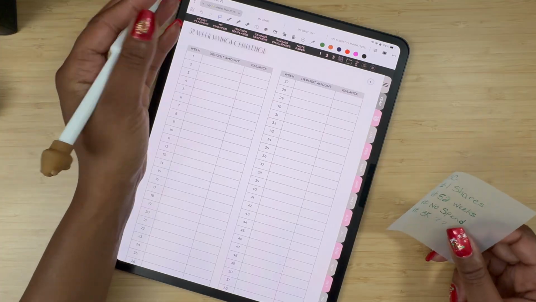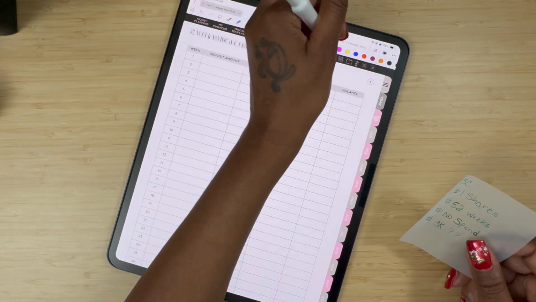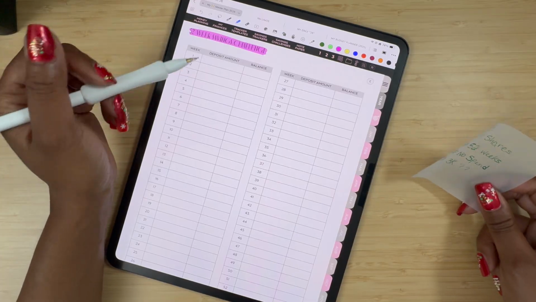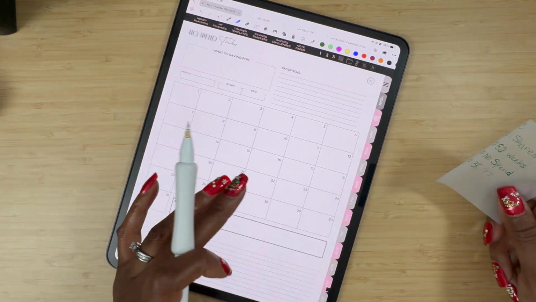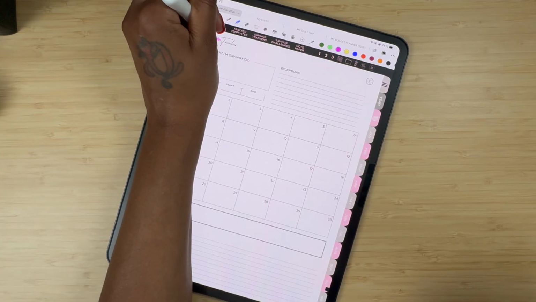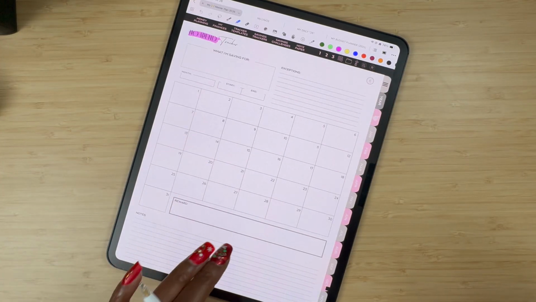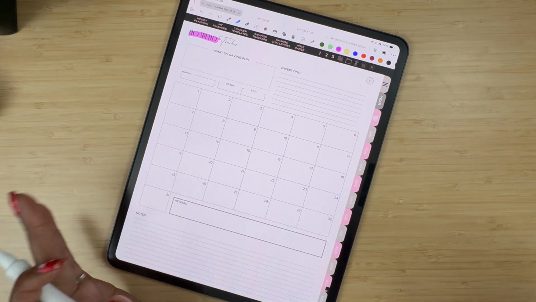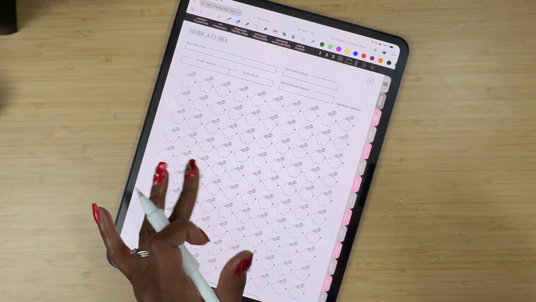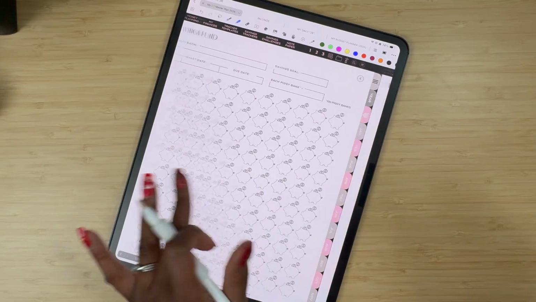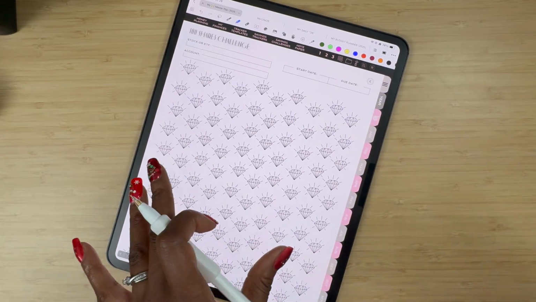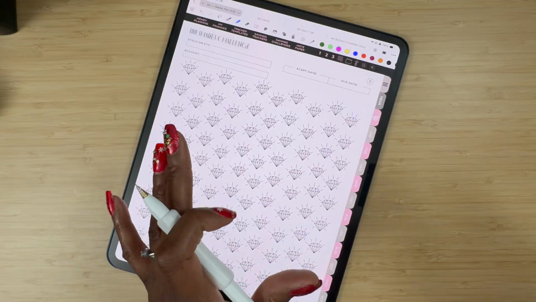So I'm going to be doing the 100 shares challenge. So I'm just going to go ahead and highlight this. Okay, so I'm going to be doing the 52-week savings challenge, and then also definitely the no spend. I want to do this at least once each quarter, so I'm going to be doing the no spend month once a quarter. And then the 100 shares. So definitely be doing this one with probably SEHD or JEPI.